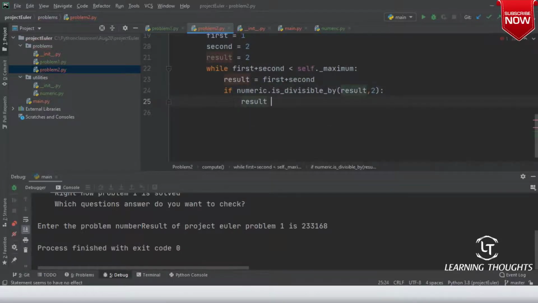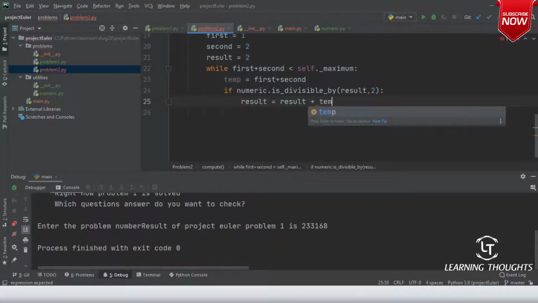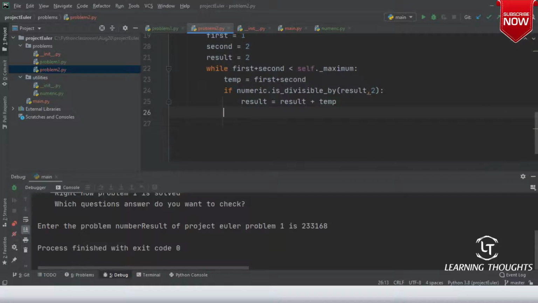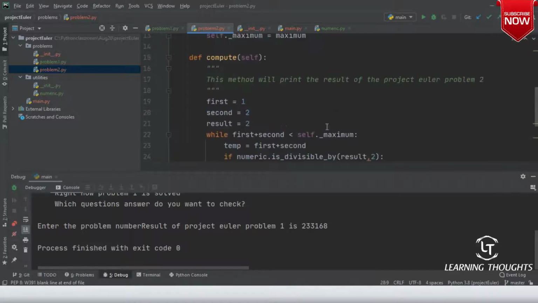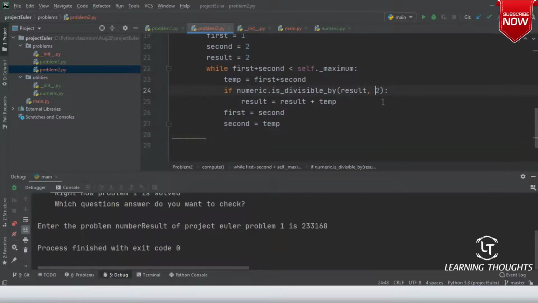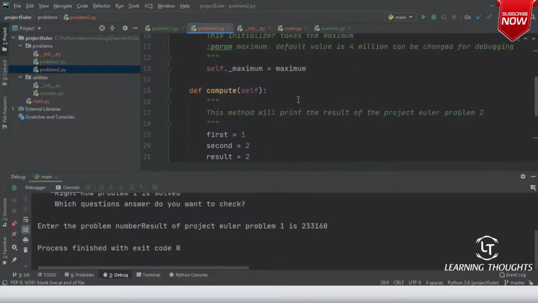So then result equals result plus temp. Now after this calculation, whatever is in second should be your first, and whatever is in temp should be your second. This is something which you have solved long ago. You continue this computation until it makes sense, and then you print the result.